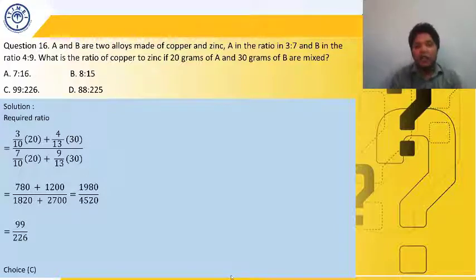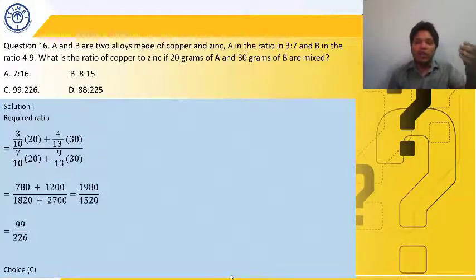So what I have done here, there were two alloys given, alloy A and alloy B, both having copper and zinc only. Alloy A contains copper and zinc in the ratio 3:7 and alloy B contains copper and zinc in the ratio 4:9. We need to form a new resultant alloy by mixing 20 grams of alloy A with 30 grams of alloy B. That has been asked in the question.